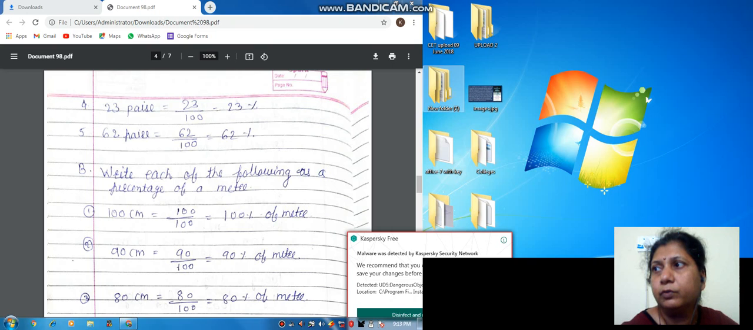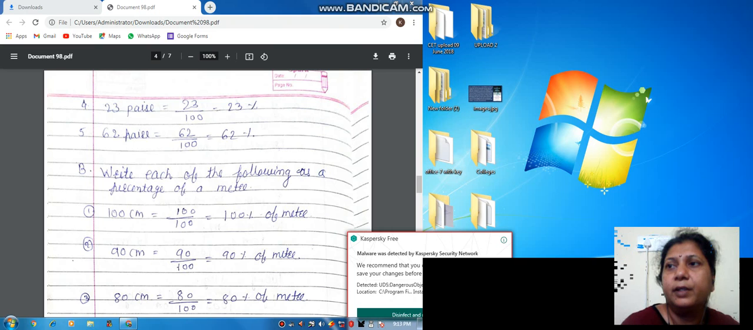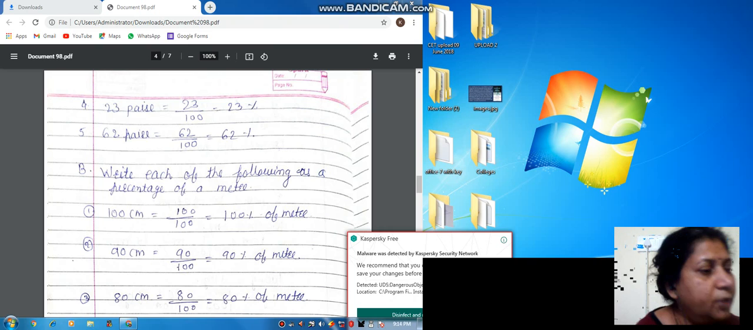So we are up to the fourth example, right? 23 paisa is equal to 23 upon 100. That means 23%. Okay. Then next, 62 paisa is equal to 62 upon 100. That is 62%. Okay. So everyone understand about this conversion?